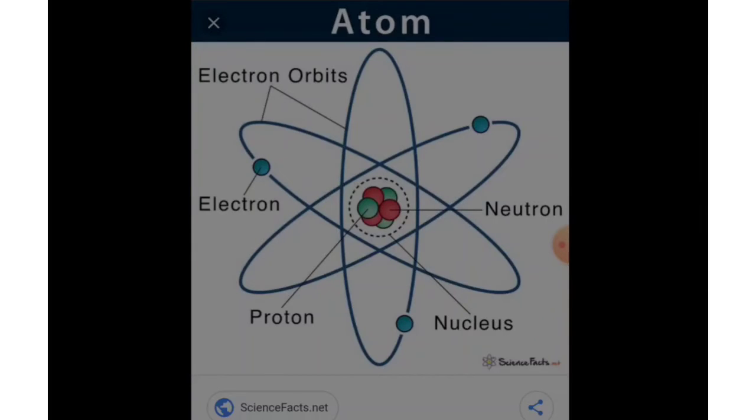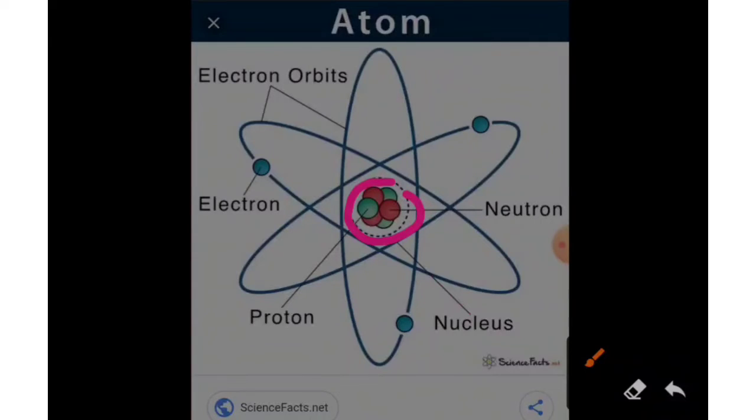Look over here, this is the structure of the atom, in which you can easily see that it consists of three different charges. Okay, so this is the center. This center is named as nucleus. This nucleus consists of two types of charge.